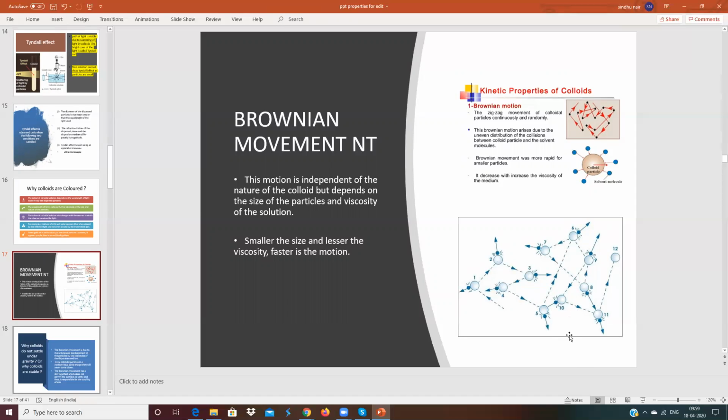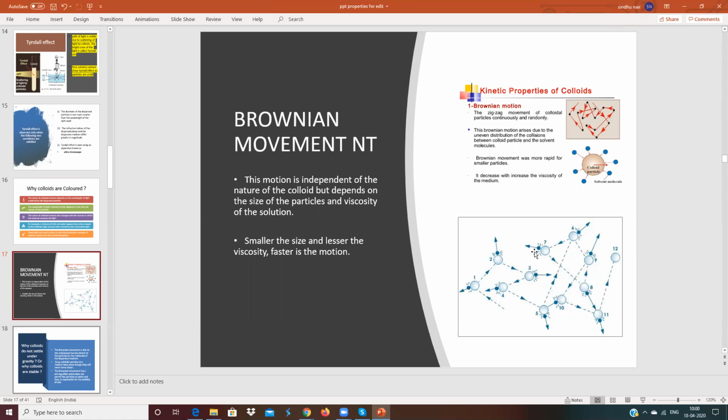So arsenous sulfide sol is negatively charged. Ferric hydroxide sol is positively charged, like that. Suppose it is ferric hydroxide sol, all these particles are positive. These are colloidal particles, not the medium. So these particles will never come closer. Why will they never come closer? These particles will have a lot of repulsion between them, since they have the same charge. When they hit, because they are randomly moving, they will never come closer. They will always move apart and hit other molecules very strongly.